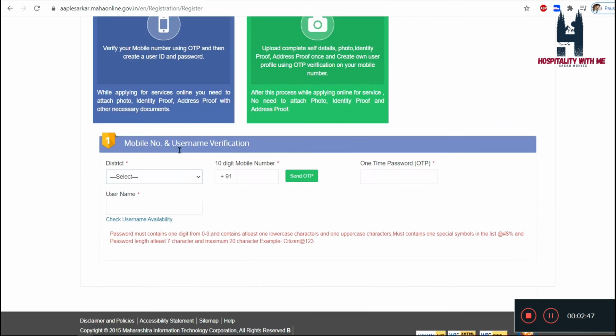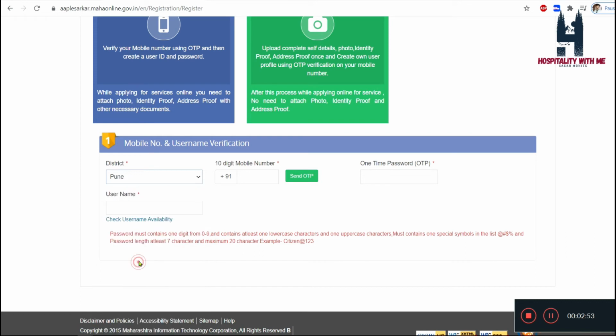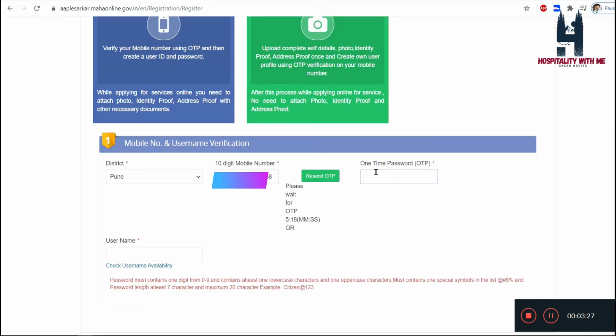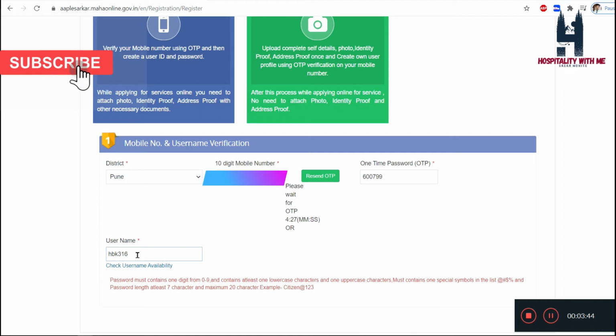Then provide certain details like which city you belong to and your mobile number, and then you will receive an OTP number in some time. As soon as you receive it, please enter it there. Then enter your name, whichever name you want on your license, and check whether the username is available or not. You may use alphabets, numbers and special characters in that. And please make sure you write down this username and password somewhere safe.